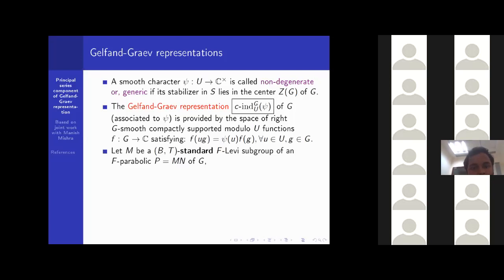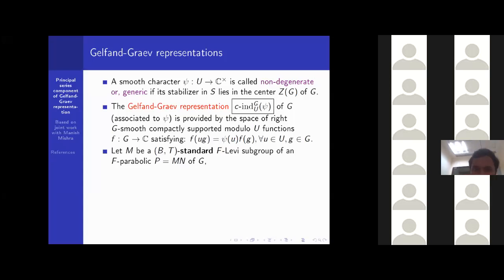Now let M be a BT-standard F-Levi subgroup of an F-parabolic subgroup P of G. That means M is a Levi subgroup of the parabolic subgroup P whose Levi decomposition is P equal to MN, where M is the Levi component and N is the unipotent radical.